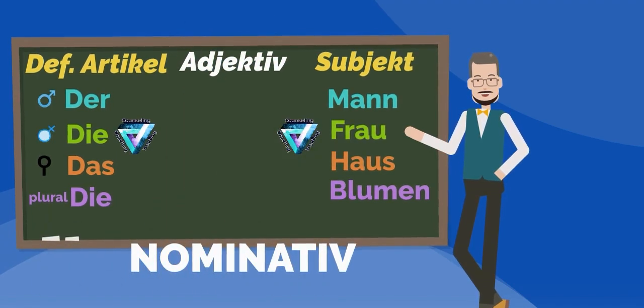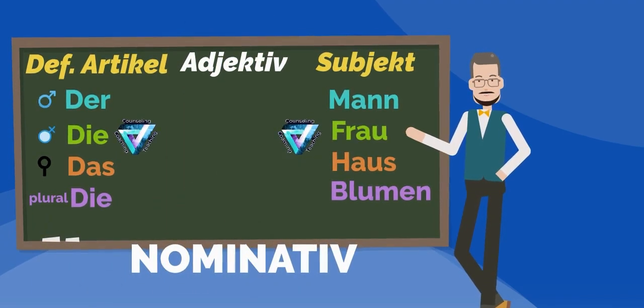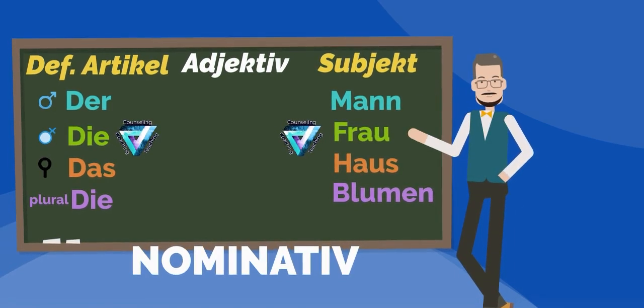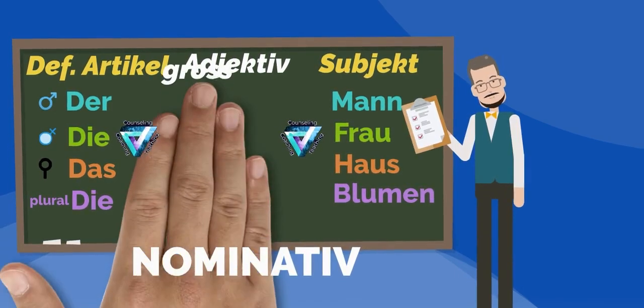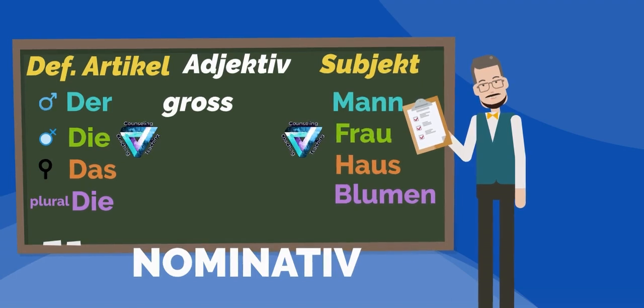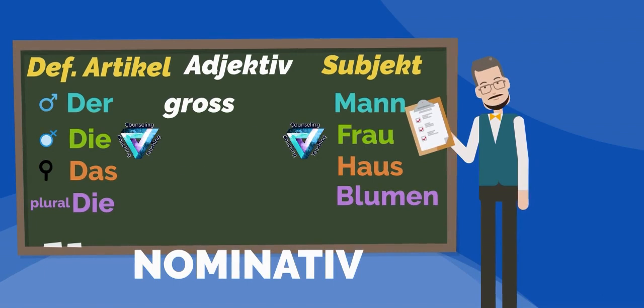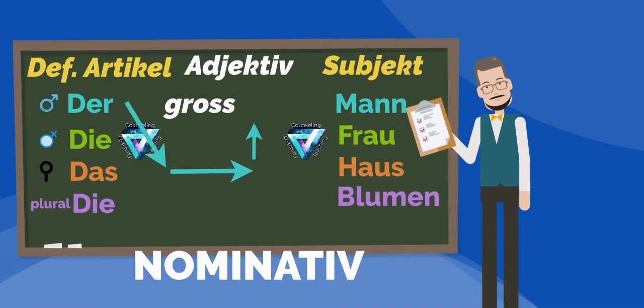For this, we have adjectives, and the adjective is so empathetic that it adapts to the gender and the article of the subject. Let's take gross as adjective and determine the gender of the subject. The first subject, Mann, is masculine. Now we look at the definite article.